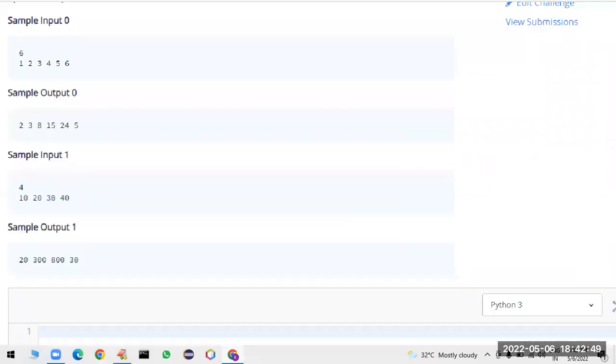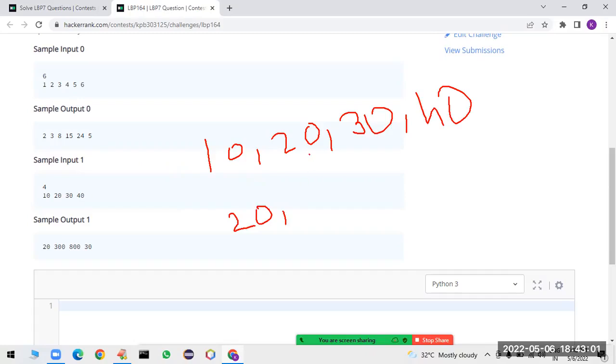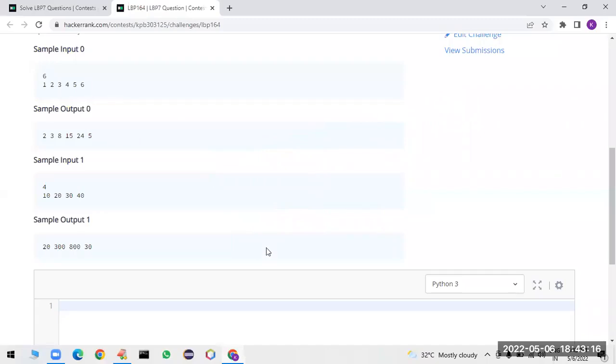Okay. And here also you can see, if we have 10 20 30 40, what we have to do? For 10, there is no previous element, that's why we keep the next. So 20 we have to replace. In the place of 20, 10 into 30, which is nothing but 300. Okay. In the place of 30, 20 into 40, that is nothing but 800. So like this we have to take.